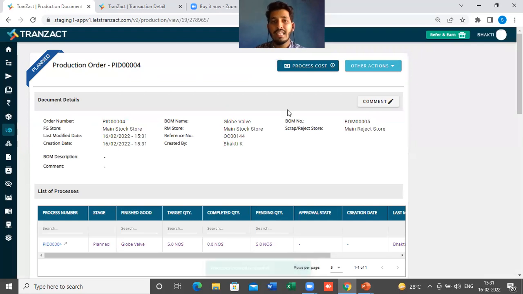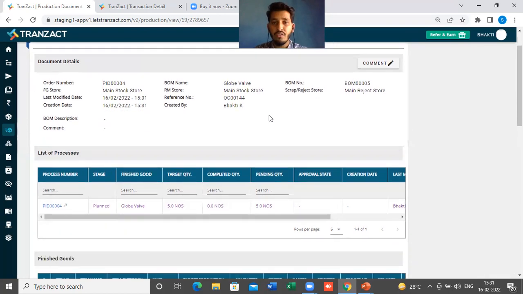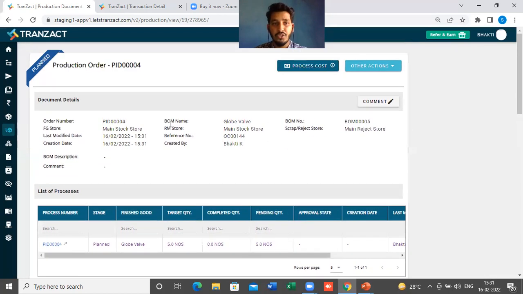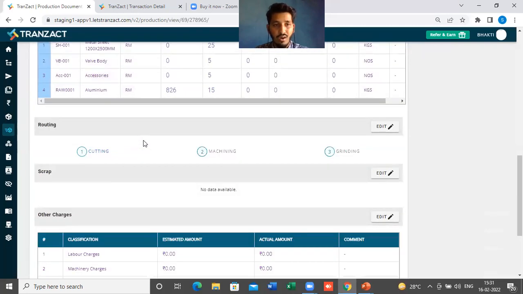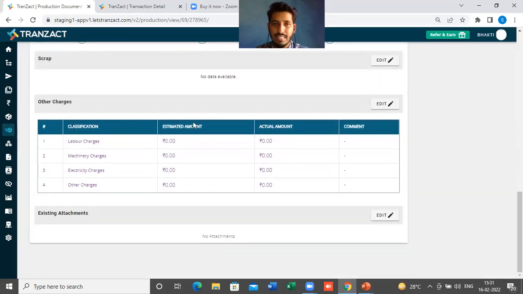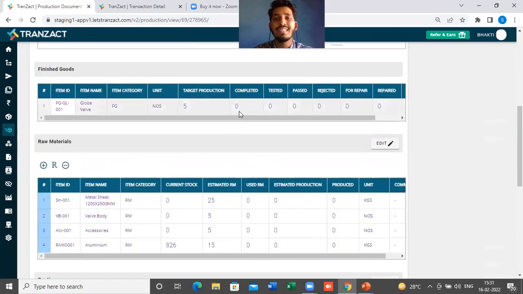Okay, and this is how the production order will look. We have seen the bill of material, and with the help of that bill of material, we have now created a production order. You will see here a lot of changes we have made in the production order: document details, list of process, finished good, raw materials, routing, scrap, other charges, right? Everything is the same, only all the things are on the same page. You can do every action here from the same page.